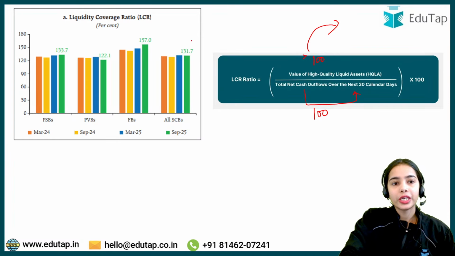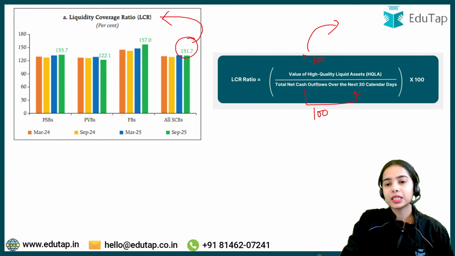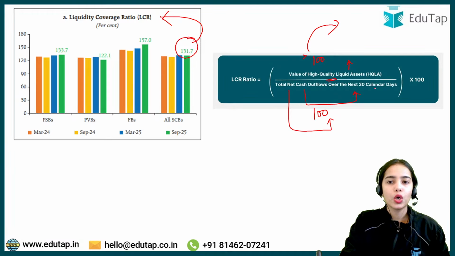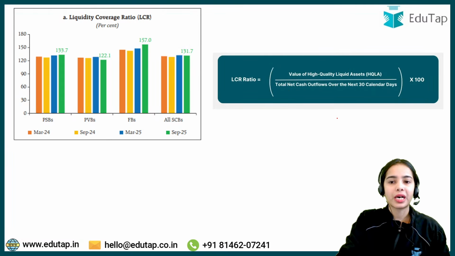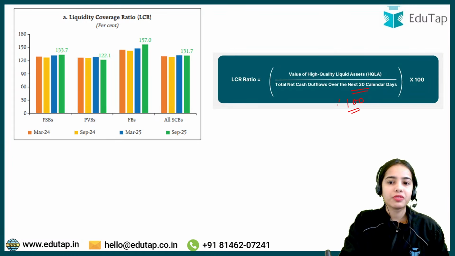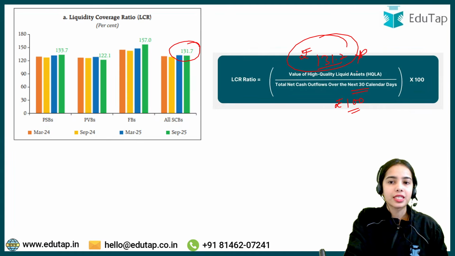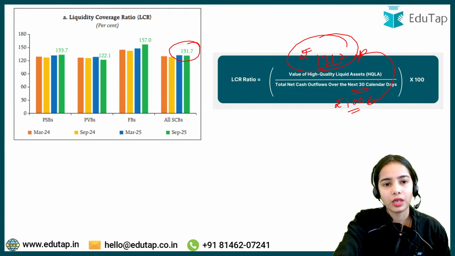Yes. So the liquidity coverage ratio shows the value of high quality liquid assets that the bank has to maintain with itself against the total net cash outflows over the next 30 calendar days. If the bank is expecting 100 rupees of net cash outflow, it should maintain at least 100 rupees. The banks are maintaining 131.7 rupees right now, so that they can pay the depositors if they come to ask for the money.